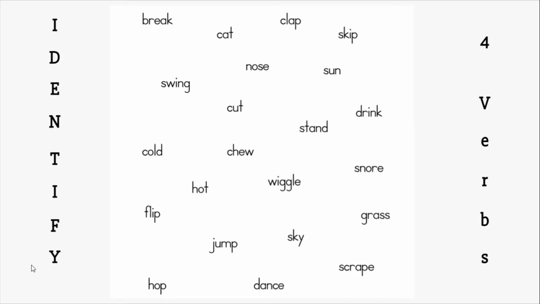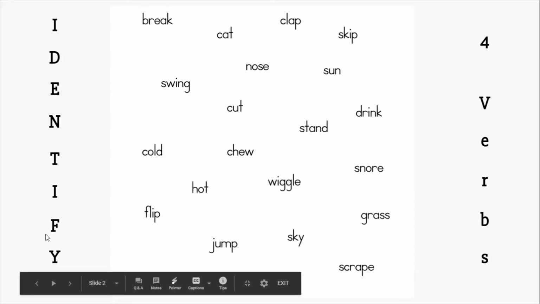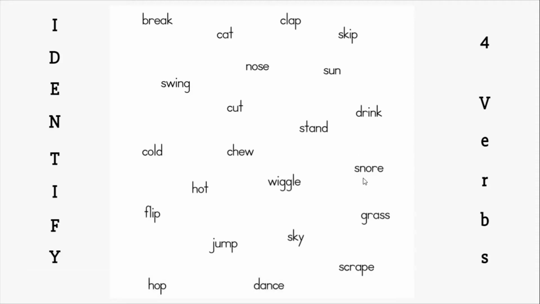Okay, were you able to identify four verbs? Well, there are way more than four. Let's go ahead and look at a couple of them. So I have here the word snore. Yeah, that is a verb. That's right. When you are sleeping and you're making those snoring sounds, that is a verb. Very good. What about wiggle? Yes, wiggle is a verb. That's right.